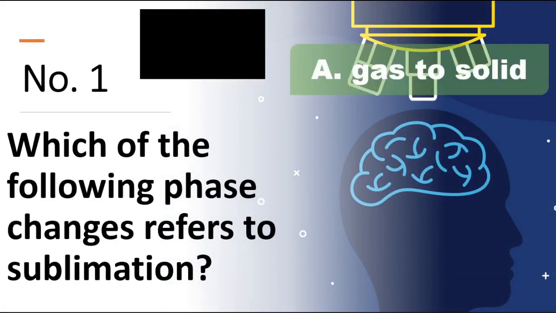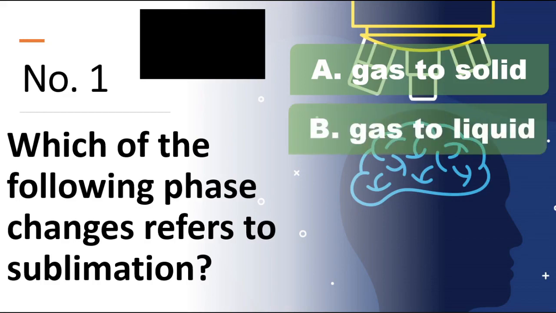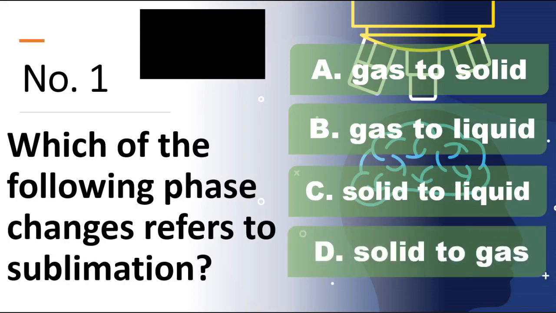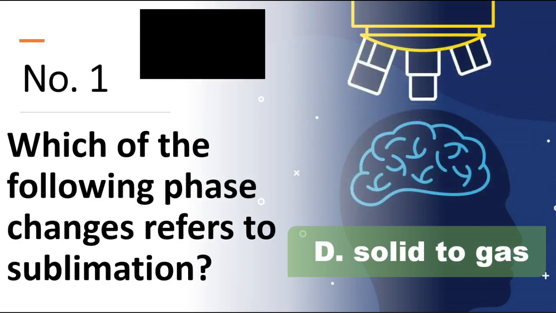Is it A, gas to solid, B, gas to liquid, C, solid to liquid, or D, solid to gas? The timer starts now. Time is up. The correct answer is D, solid to gas. Number 2.